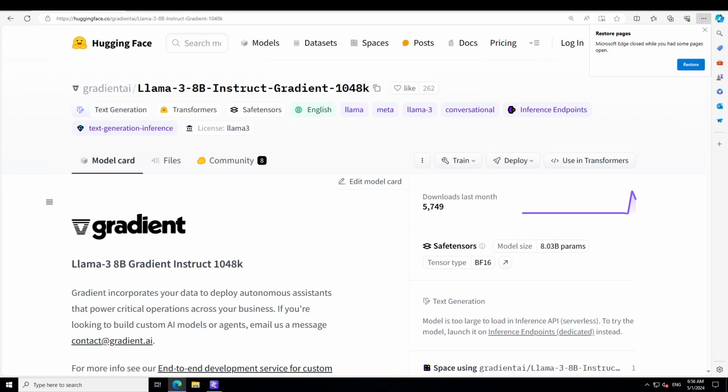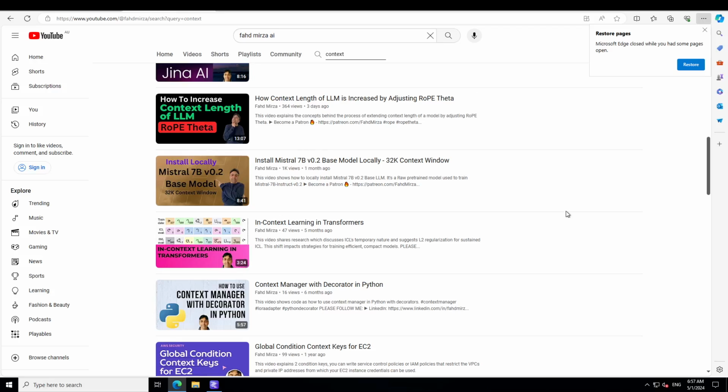If you want to know more technical detail about how exactly this context length is extended, because the base or the instruct model of Llama 3 8 billion just comes in 8K context, just 8000, whereas this fine-tuned version has over 1 million context length. And if you are interested in how to do that, I did a video a few days back, this one, how to increase context length of LLM with rope theta. I will drop the link in the video's description and you can also search my channel for it.